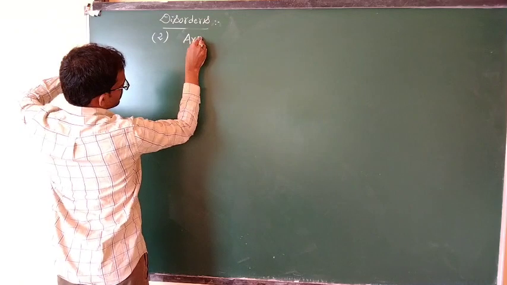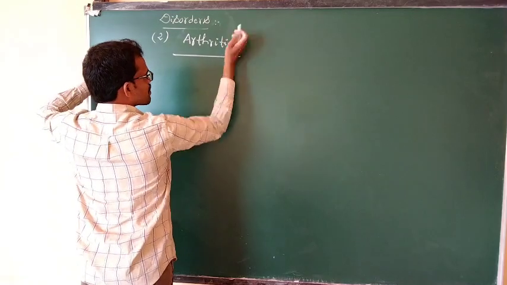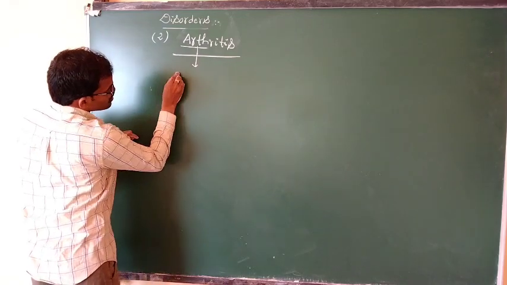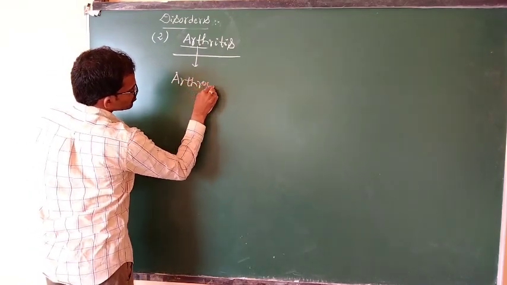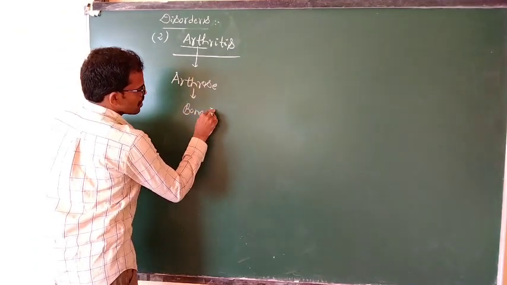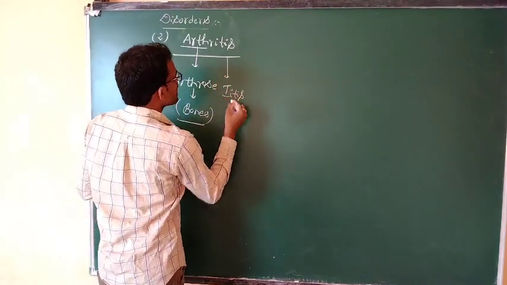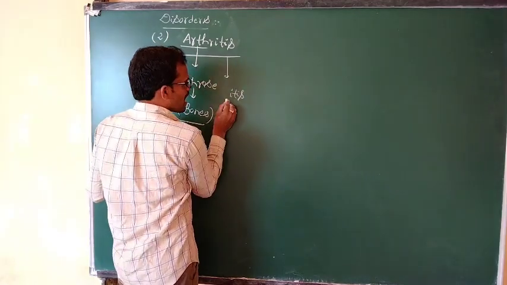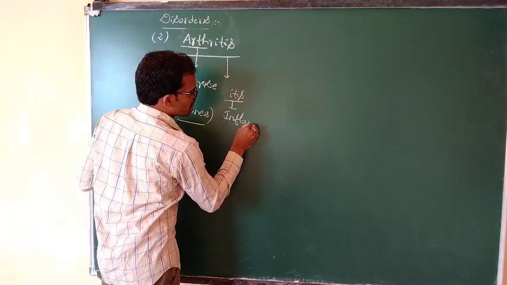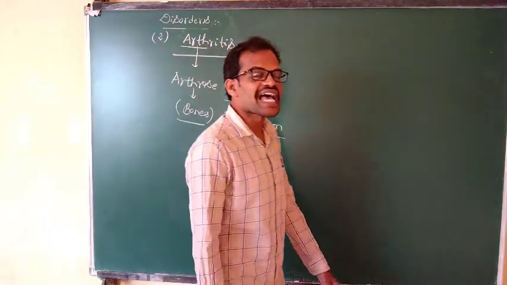Arthritis. What is the disorder? Arthritis. Arthrose, what is arthrose? Arthrose means bones. Itis means inflammation.